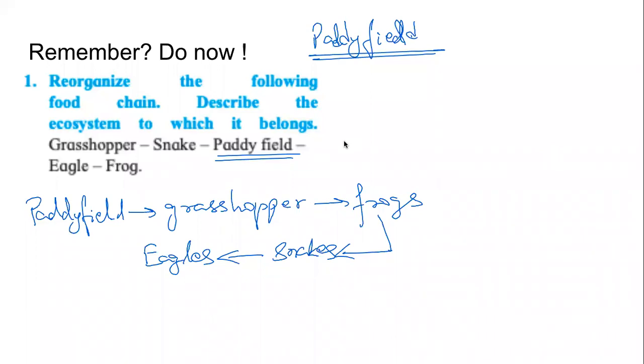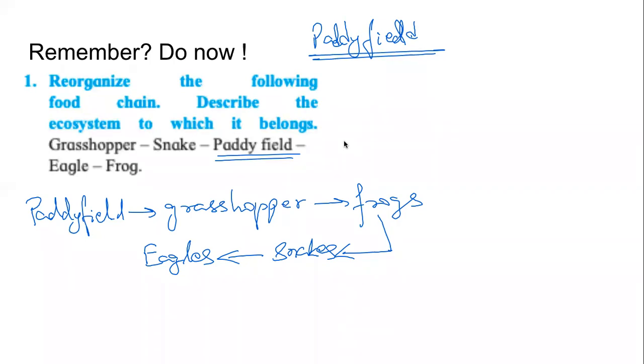Because the main question asks us to describe the ecosystem, we will say that this is the ecosystem of the paddy field, where the paddy crop is the producer, grasshopper acts as the primary consumer, frogs act as secondary consumers, and they are carnivores. Snakes can be considered as tertiary consumers. They are also carnivores. Eagles can be considered as apex consumers. They are also carnivores, and together they make this food chain.